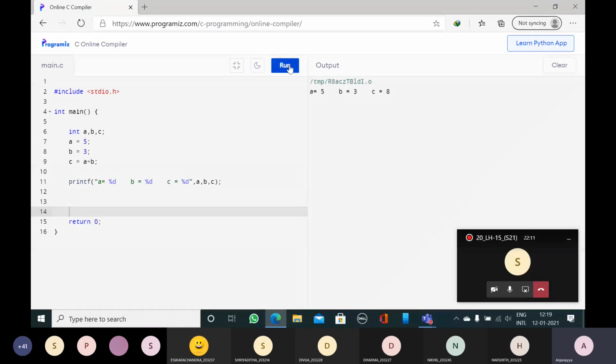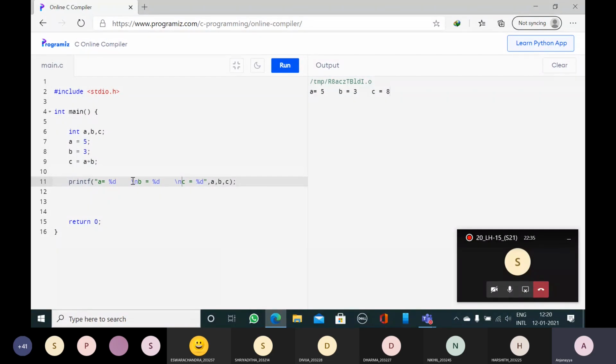So run the program. Now everybody able to see? This is okay. Now we can easily understand A is equal to 5, B is equal to 3, because there is a space. Now you want to see the output line by line by using a single printf. Here also you can use /n.